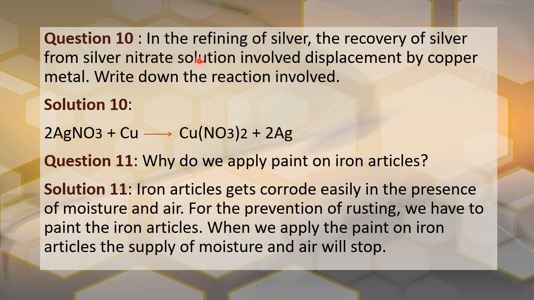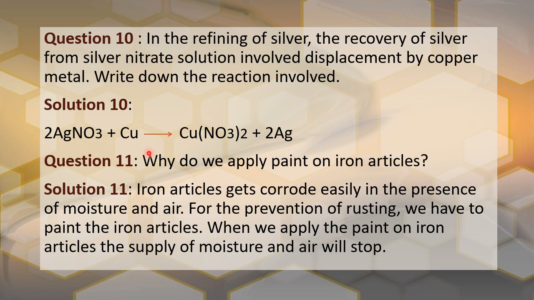Silver nitrate is AgNO3. When AgNO3 mixes with copper, because copper is more reactive than silver, copper will go and remove the silver and form copper nitrate, and silver is made free. So to get free silver metal in the refining of silver, in the metallurgy of silver, we do this equation.